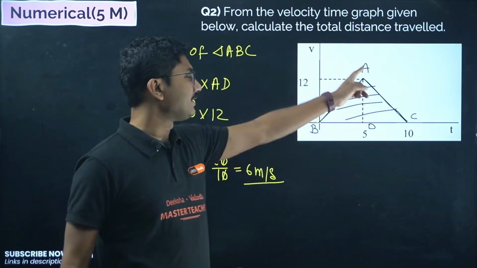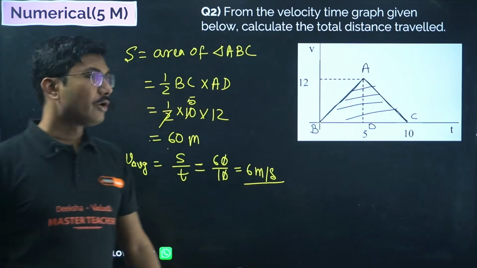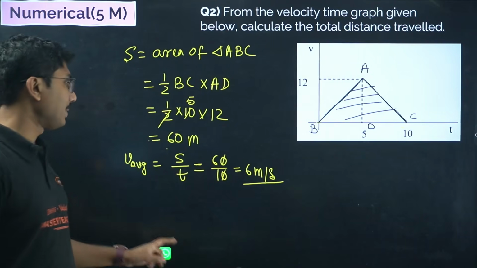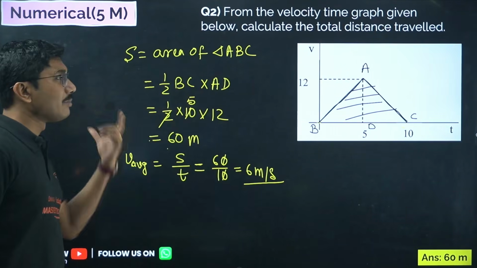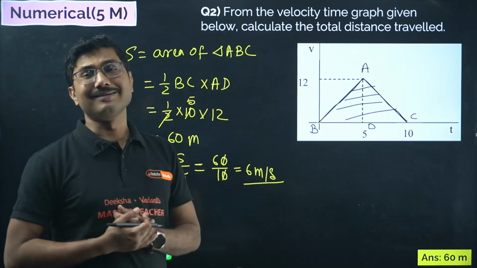Okay, even though the velocity is changing from 0 to 12, 12 to 0, the average velocity is 6 meter per second. Correct answer is 60 meter. Average velocity I am giving you as an extra part because this question requires a little less calculation.